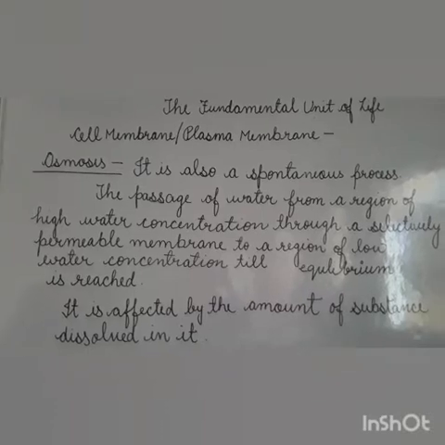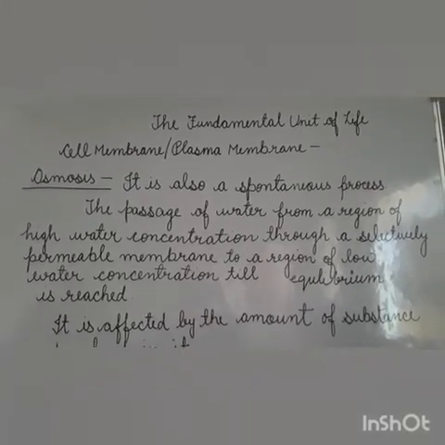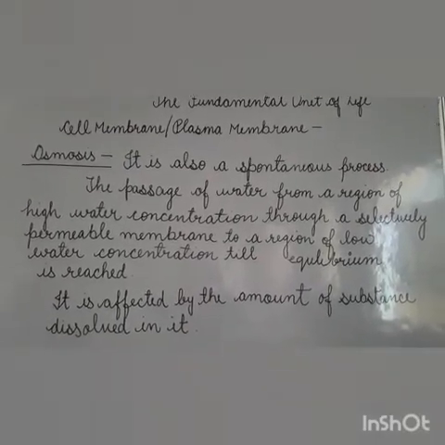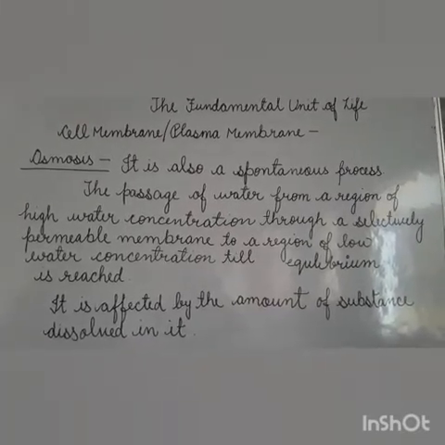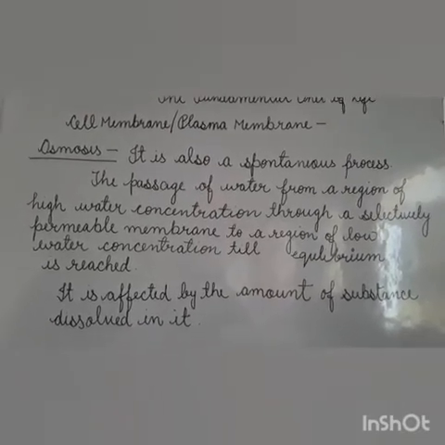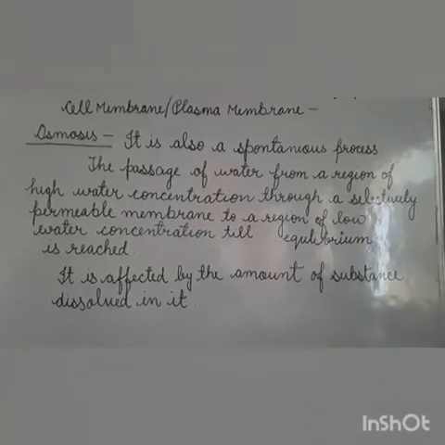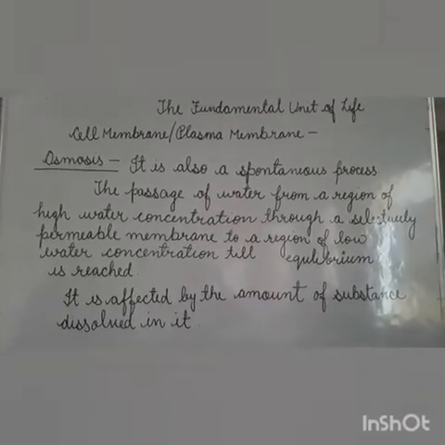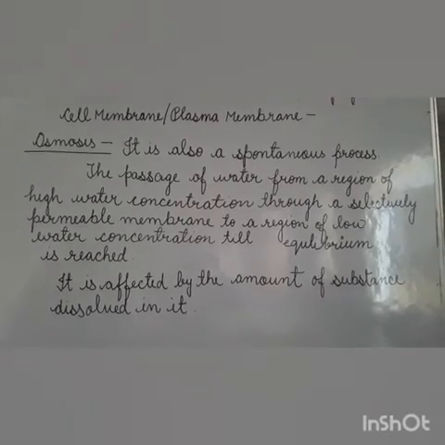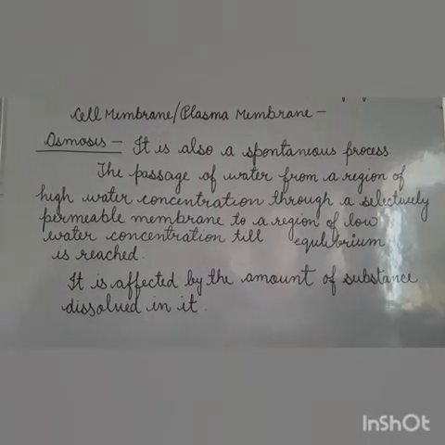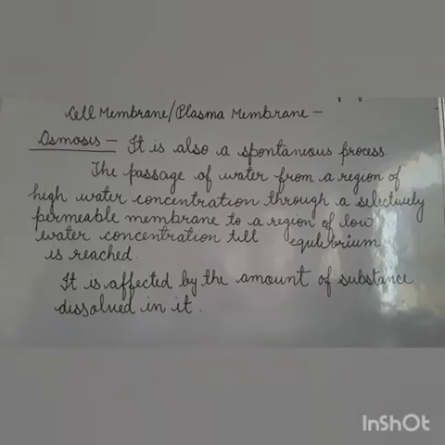Till equilibrium is reached. And it is affected by the amount of substance dissolved in it, like if we add sugar or salt in the solution. We will study this in more depth later.